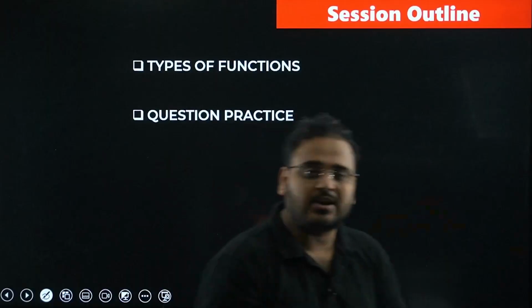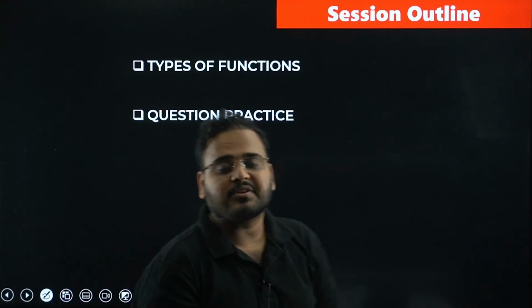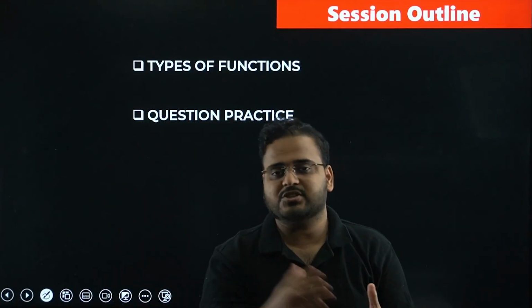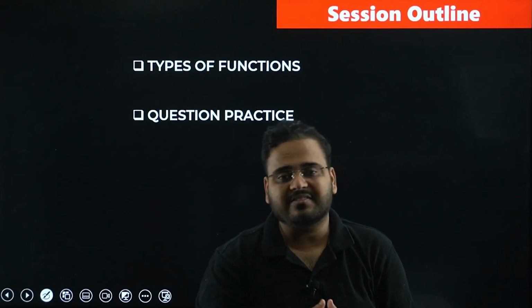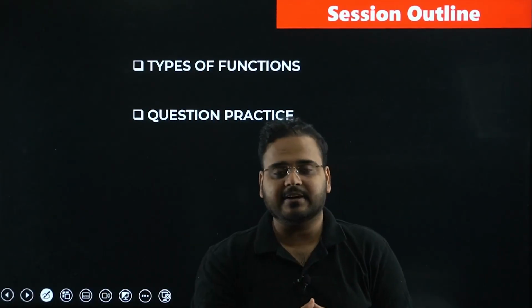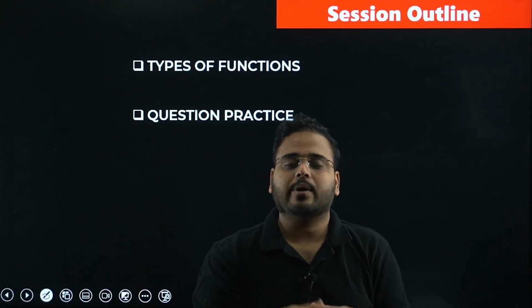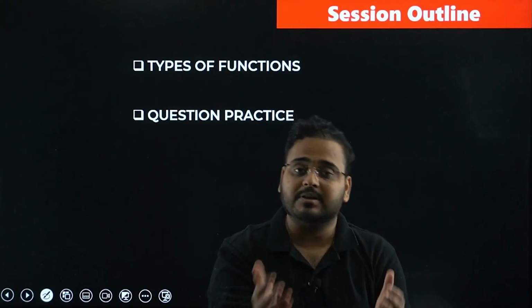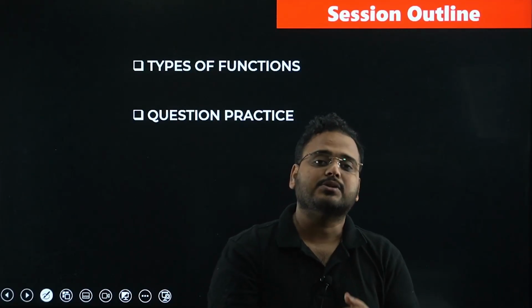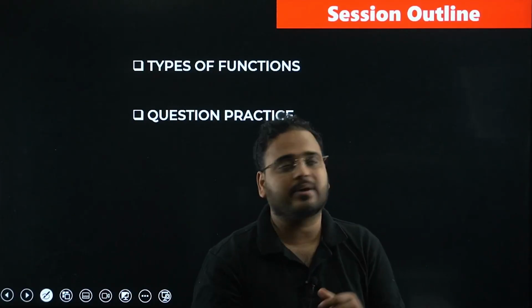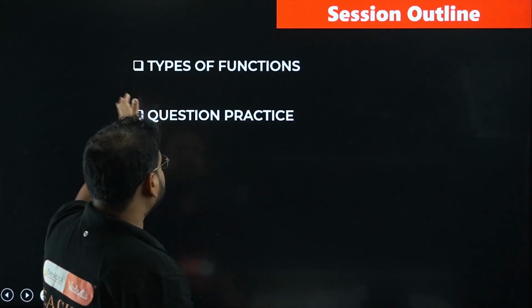In today's session outline, first we're going to learn about types of functions. In types of functions, of course, bijections are the end goal. First we'll learn one-one functions and onto functions, and different approaches to identify them. There are some tricks involved too, which we'll teach you in the session itself. There is a longer method, the algebraic method, and we can also use a graphical approach to solve questions faster. I'll teach you all of that today. That is the first section of this session, types of functions.